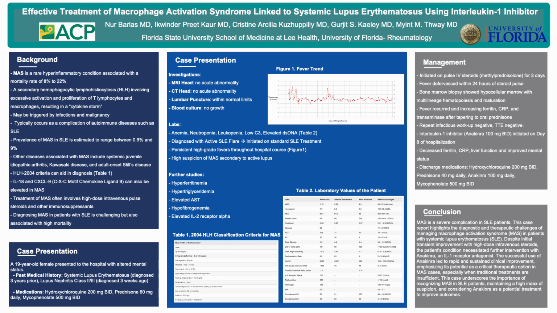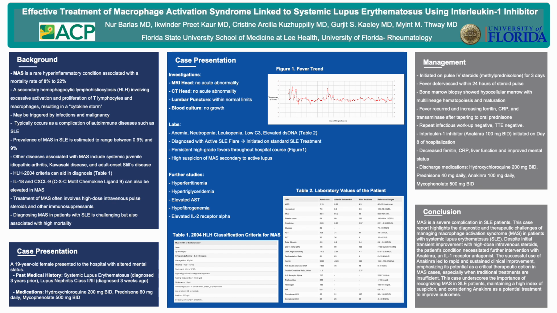It is a secondary hemophagocytic lymphohistiocytosis, and it involves activation and proliferation of T lymphocytes and macrophages, and it causes a cytokine storm. So it can be triggered by infections and malignancy and can occur as a complication of autoimmune disease such as lupus. And the prevalence in lupus is between 1 to 9%. It can also be associated with other conditions like systemic juvenile idiopathic arthritis, Kawasaki disease, and adult onset Still's disease.